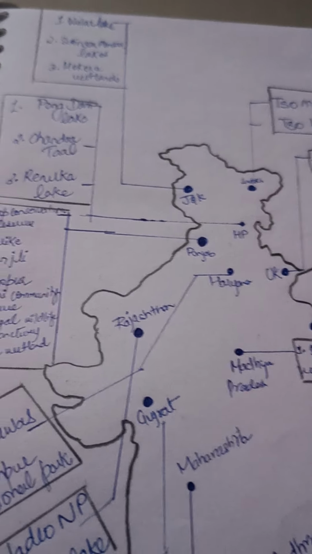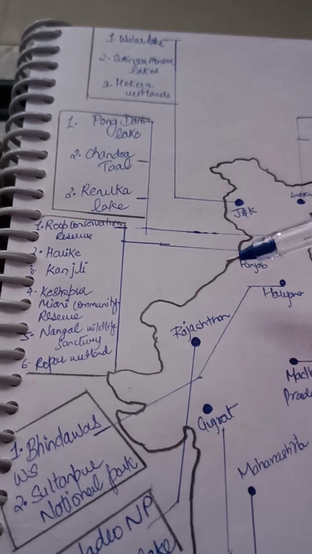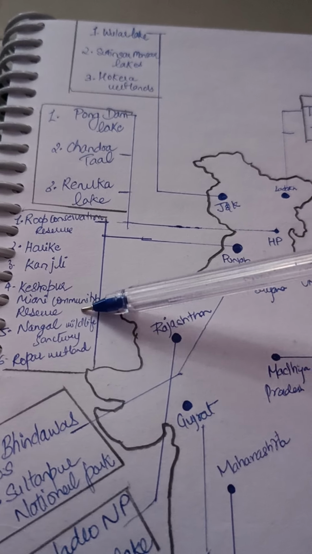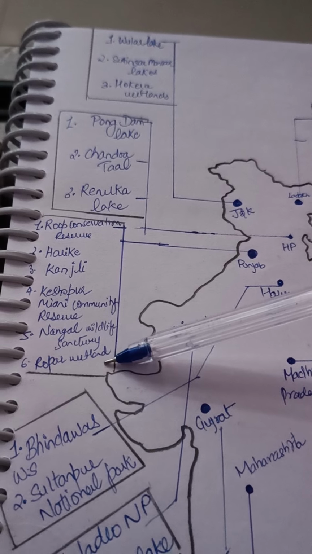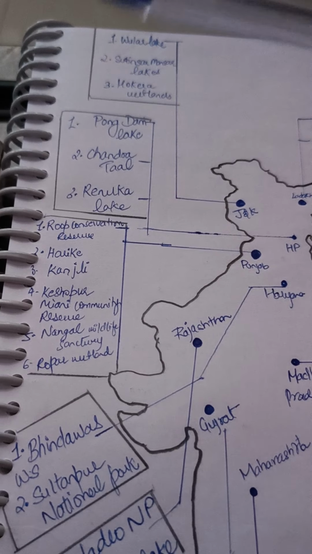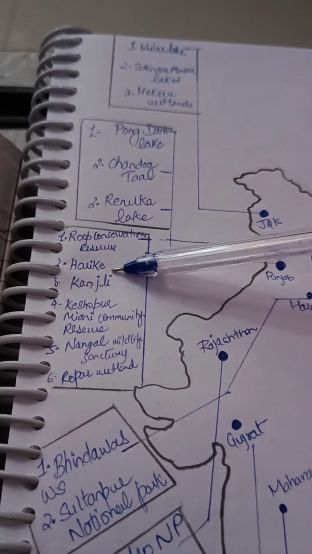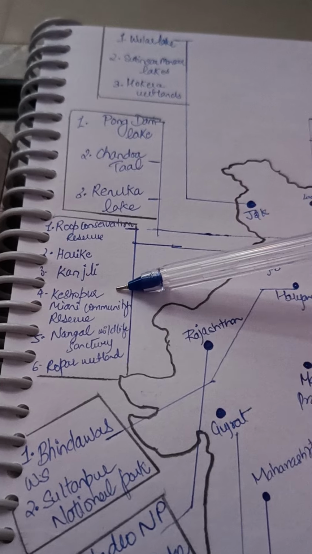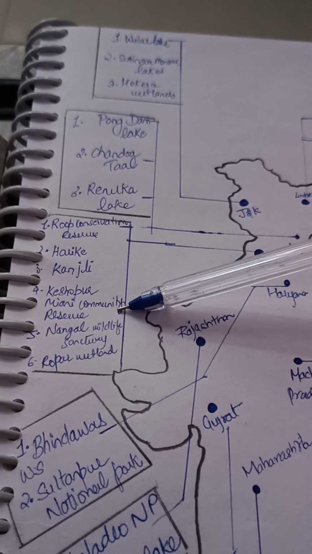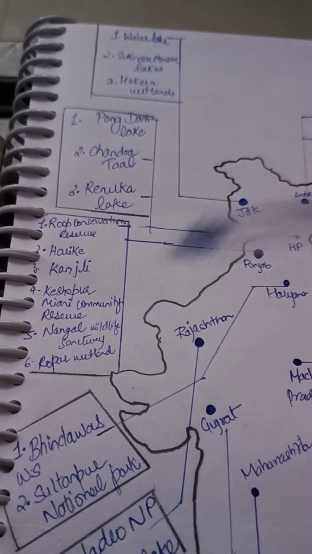First is Roop Conservation Reserve, second is Harike, third is Kanjli, fourth is Keshopur Myani Community Reserve, fifth is Nangal Wildlife Sanctuary, and sixth is Ropar Wetland. Okay, there are six wetlands in Punjab.